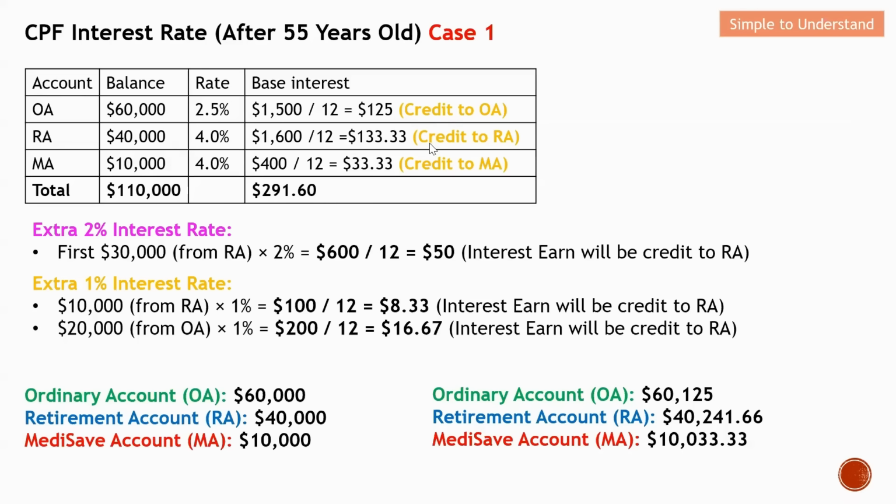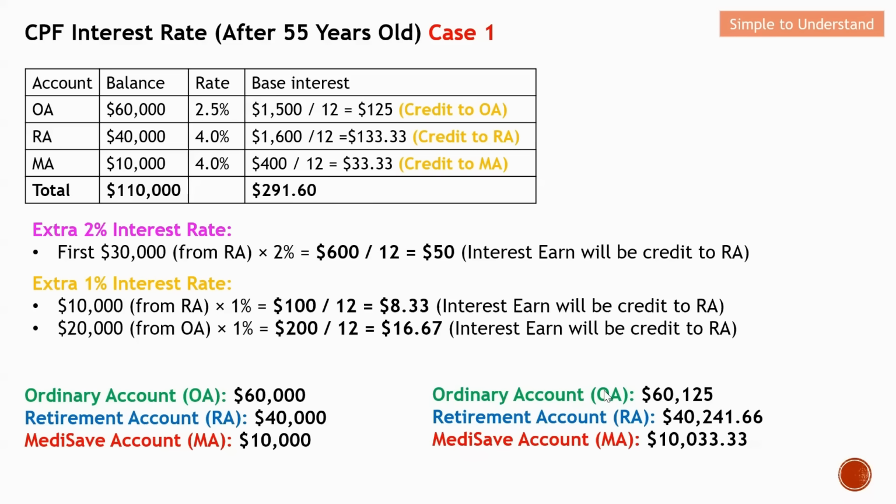So in short, with the total amount of 110K in the CPF account, this allowed this member to earn 291.60 per month. These are the additional interests which I have shown to you just now. So basically, I just want to do a quick conclusion. This is the amount that is actually in the account for this CPF member. After including the interest that they earn in that particular month, the account will slightly increase.